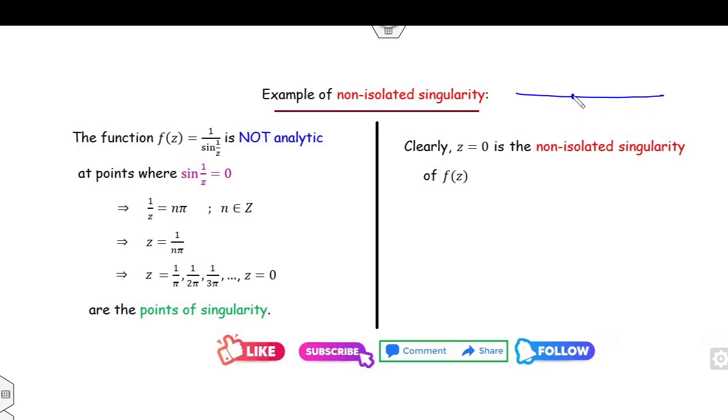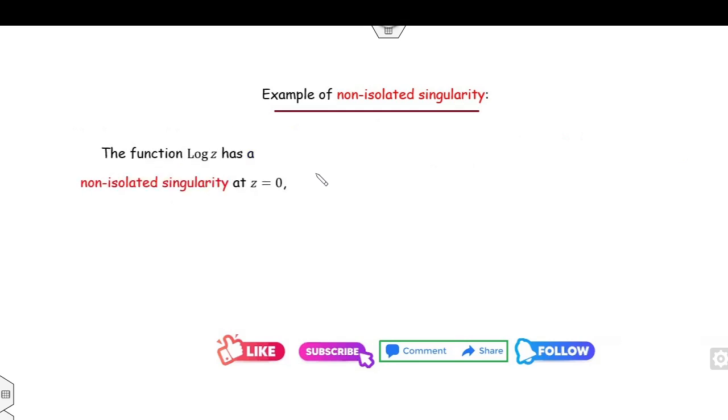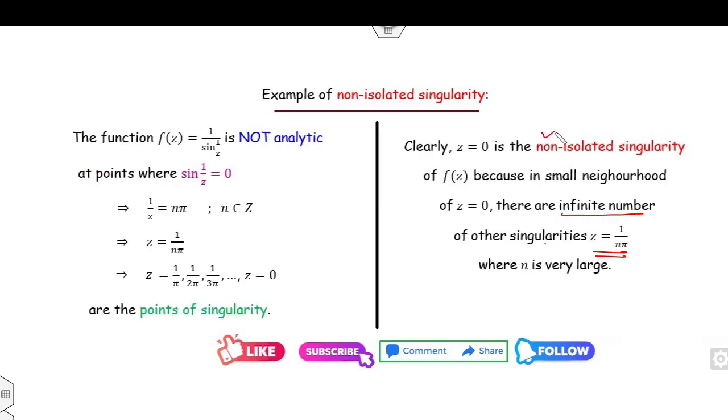Why? You can see this is the point z0. This is the value 1 over pi. This is the value 1 over 2 pi. This is the value 1 over 3 pi, and so on. And if you consider a small neighborhood around the point 0, definitely this neighborhood will contain the other singularities 1 over n pi. Whenever n is large, it consists of infinitely many other singularities. So once there are singularities, the function is not analytic. Hence, z equal to 0 is the point of non-isolated singularity.